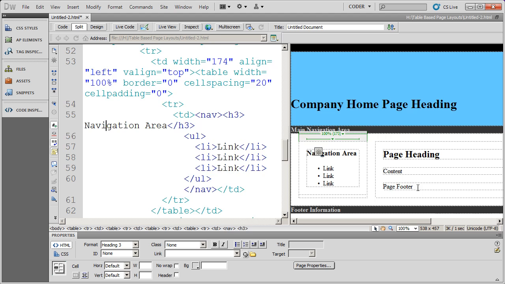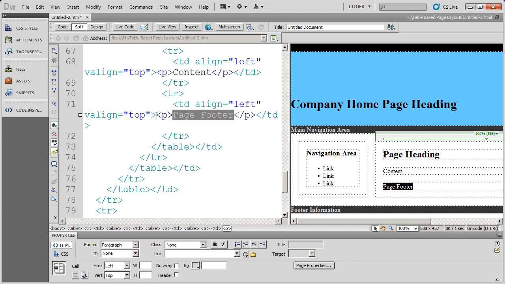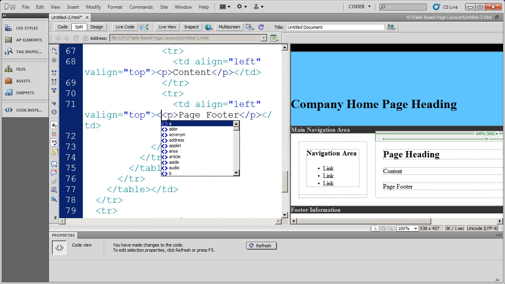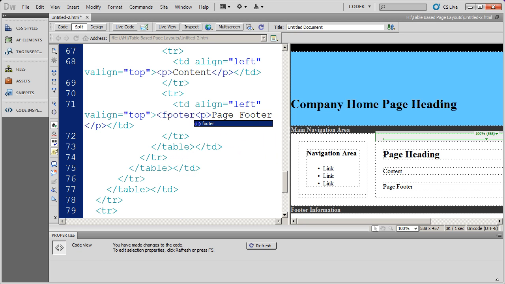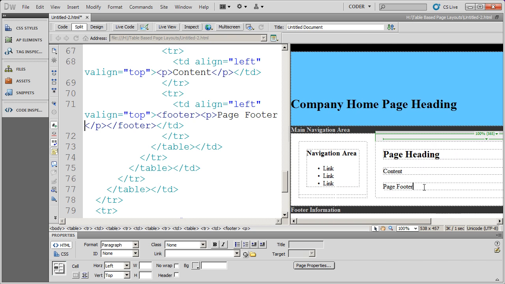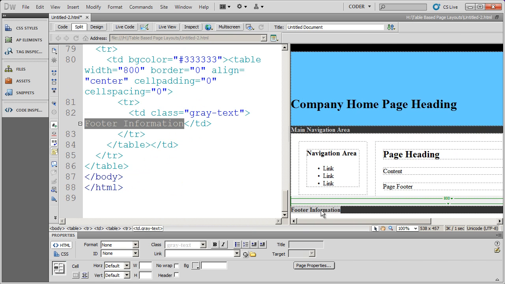We'll do two more. We're going to do the footer here. So I'll insert the HTML5 tag footer, and then I'm going to close it there. So now I have that one taken care of. But I also need the site footer to be enclosed.